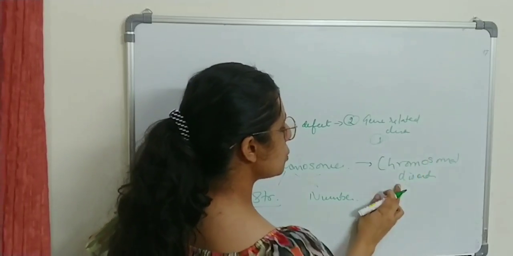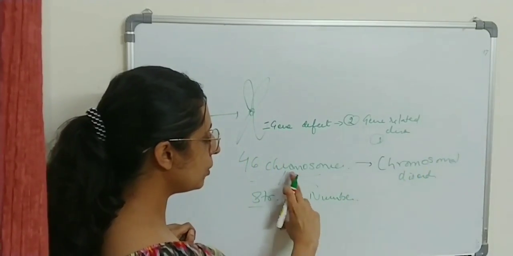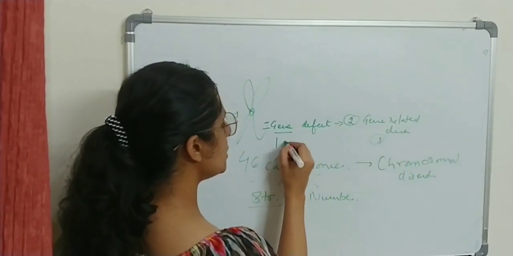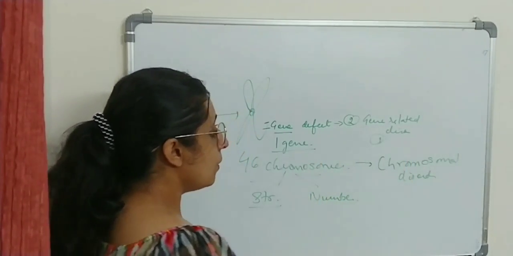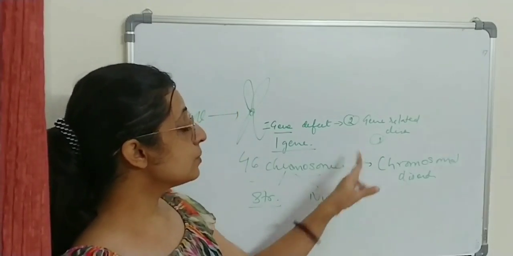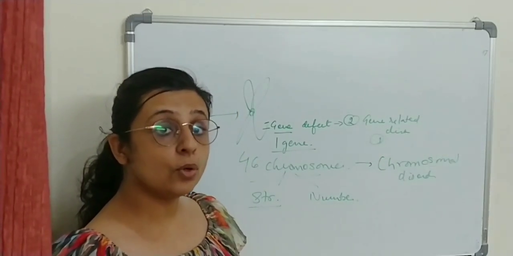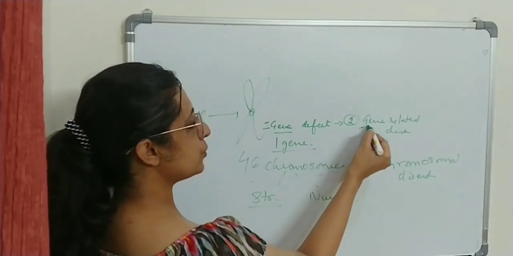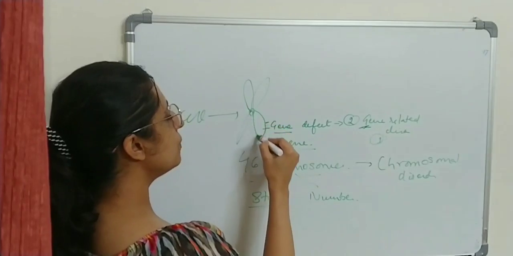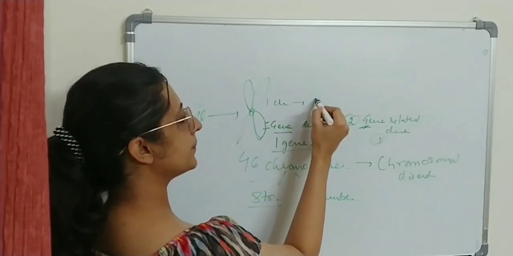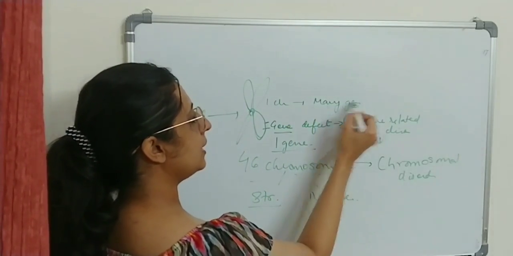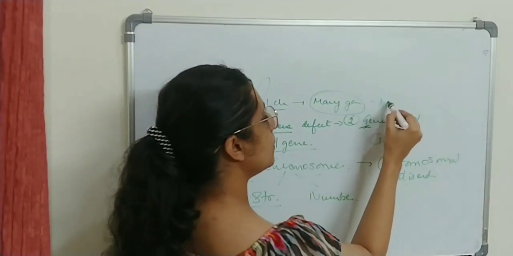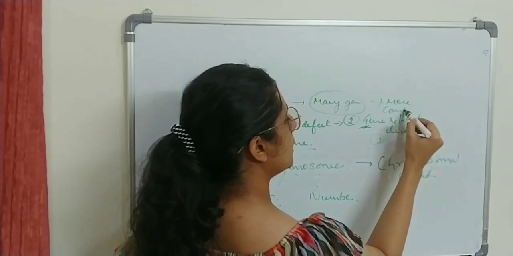So one is chromosomal disorder, depending on the structure and number of chromosome defects. The other is a gene defect, a gene related disorder, where only one gene is defective. Which of these disorders is going to cause a more complicated disease or more effect? Chromosomal disorder, because if one gene is causing so much problem, the entire chromosome has so many genes, and with any defect in the chromosome, so many genes will be defective, and finally a more complicated disease will develop.